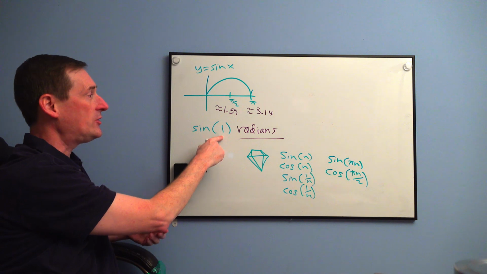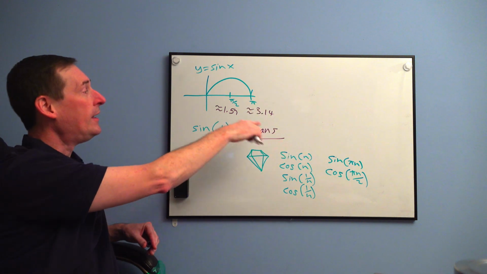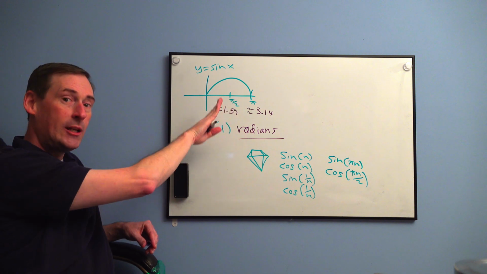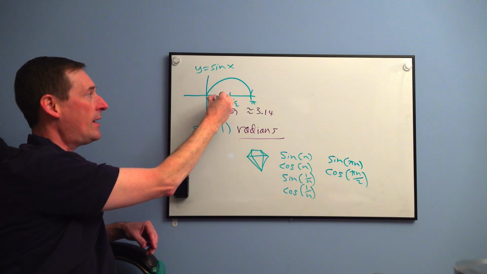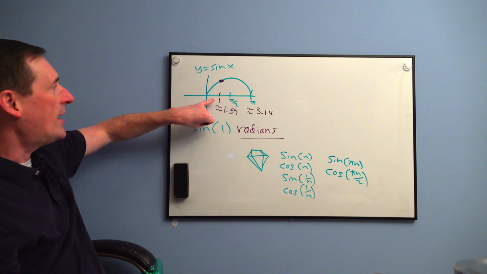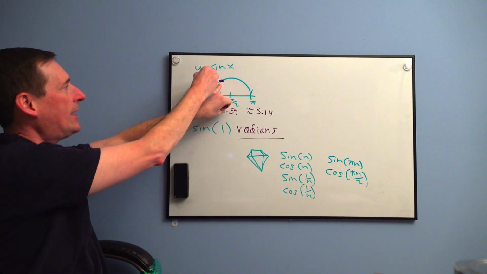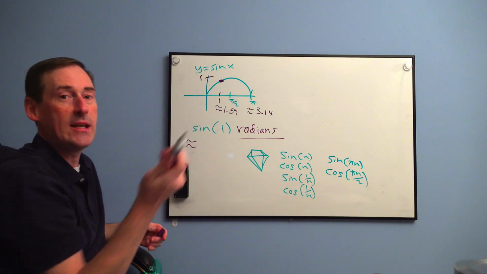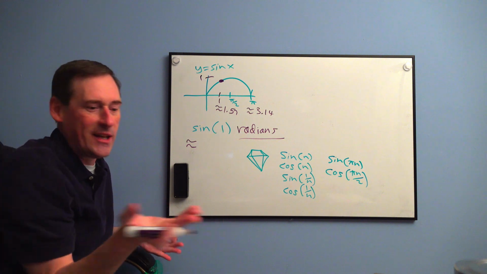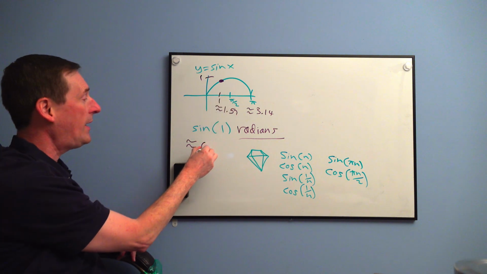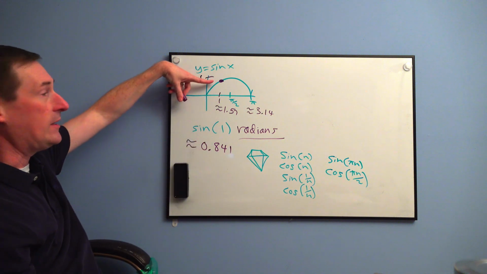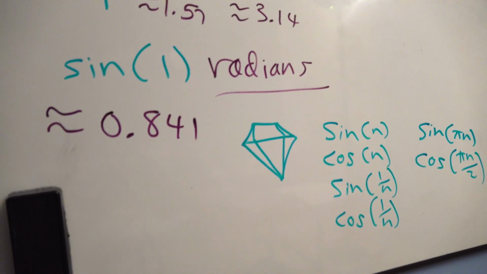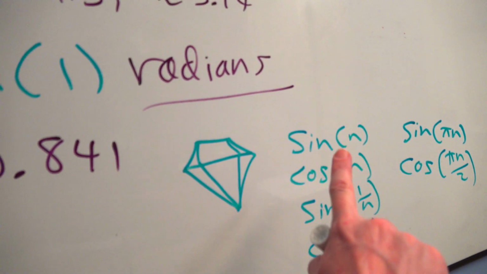That is 1 on a scale where pi is about 3.14. Pi over 2 is about 1.57. 1 in radians is a little bit less than 1.57, so right about in here. So the sine of 1 is some y-coordinate that is not quite a peak, not quite 1. Who knows what the sine of 1 is? You can stick it in a calculator. I haven't memorized it because nobody really cares what it actually is. I put it in and got 0.841, almost a peak but not quite. 84% of a peak.